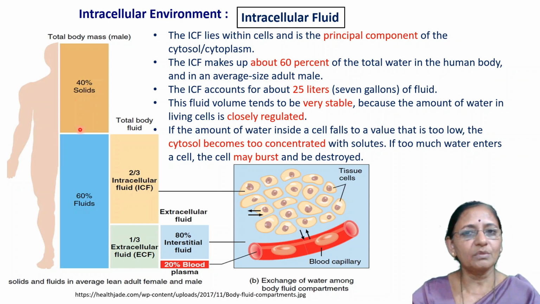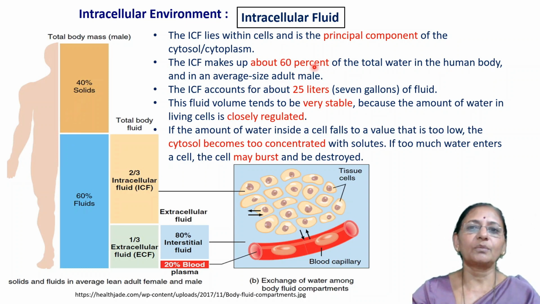In the human male, 60% of the body is fluid, and out of that, two-thirds is formed by intracellular fluid.